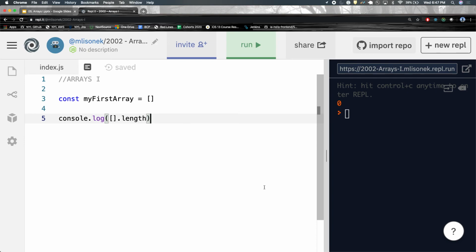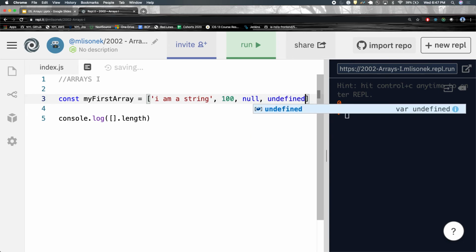So what goes inside of arrays, right? Arrays can hold any form of data. It can hold one string. It can hold one number. It can hold null, undefined.